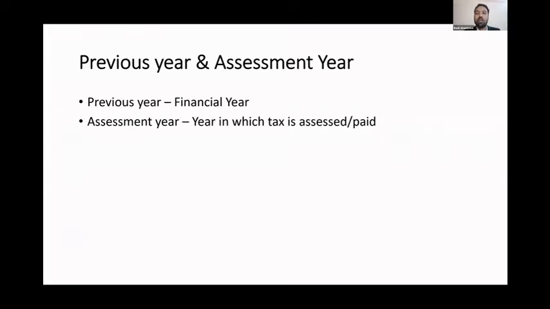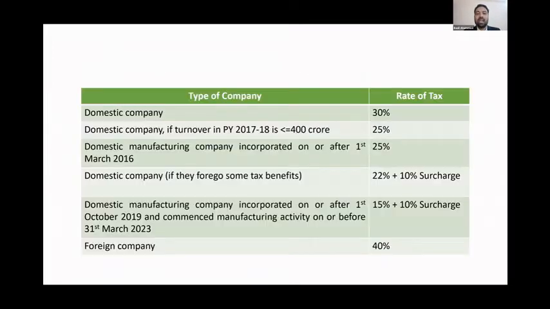If you're a company, normally the due date is September 30, but the government will from time to time give you more time to pay. It was extended to November, then to December, but normally it is September 30.